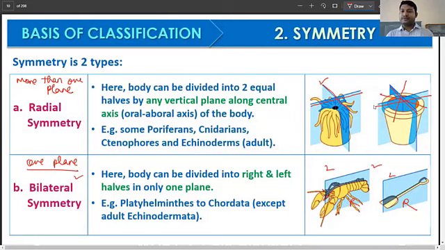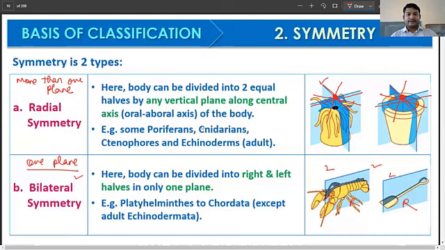Any plane that I'm showing you, if I can cut this organism like this, any plane that I want, I can cut the organism and still I will get symmetry. So in that case, I'm going to call it radial symmetry, from the central axis, right? This is the central axis, the center. Based on the central axis, from any plane if I cut, I'm going to get two equal halves. In that case, I call it radial symmetry. And if it is a single limited plane, then I call it bilateral symmetry.